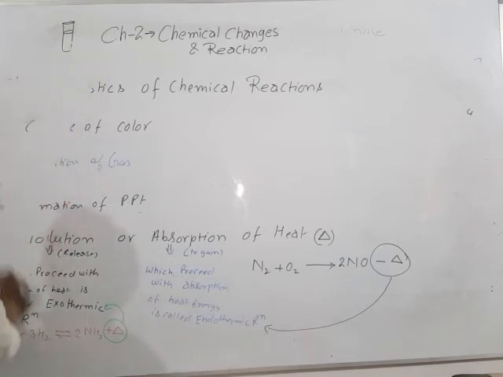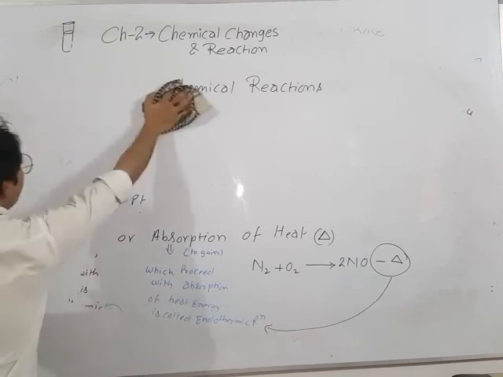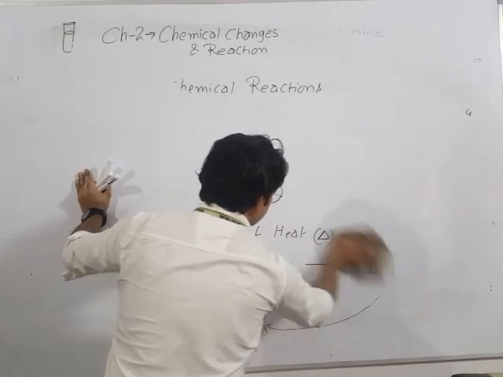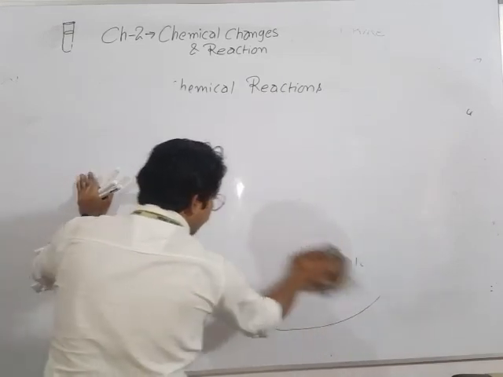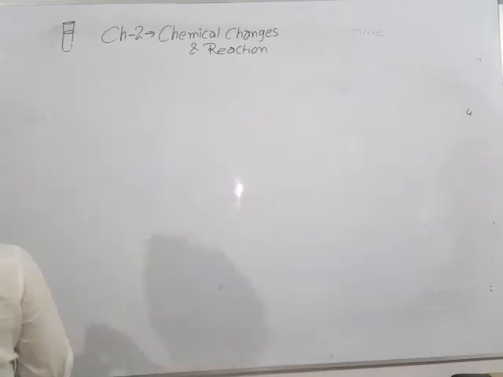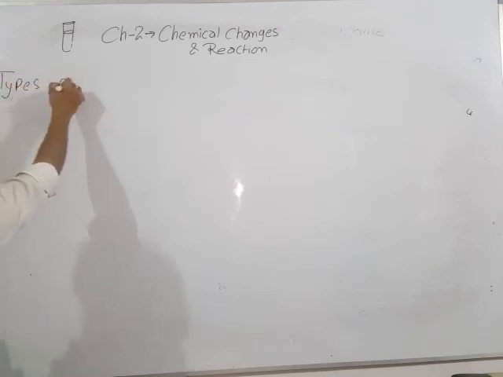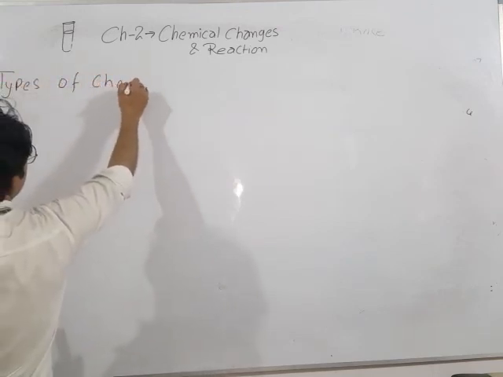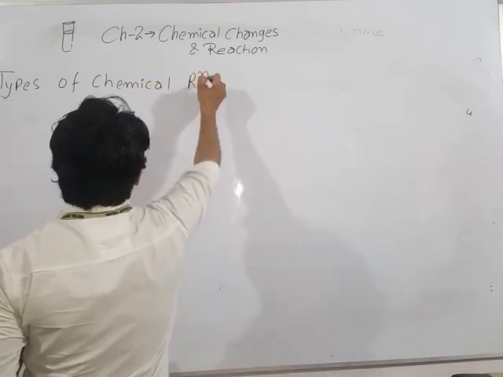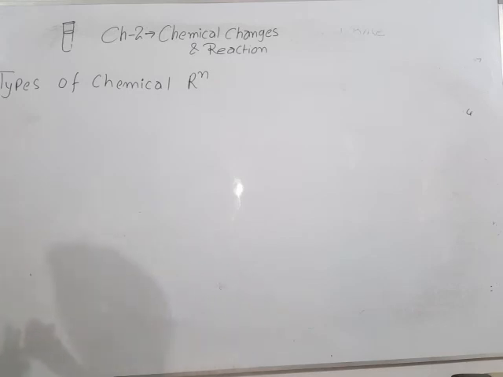Now next one, I am going to discuss the types of chemical reactions. Types of chemical reactions. Look here. So the first one is what?